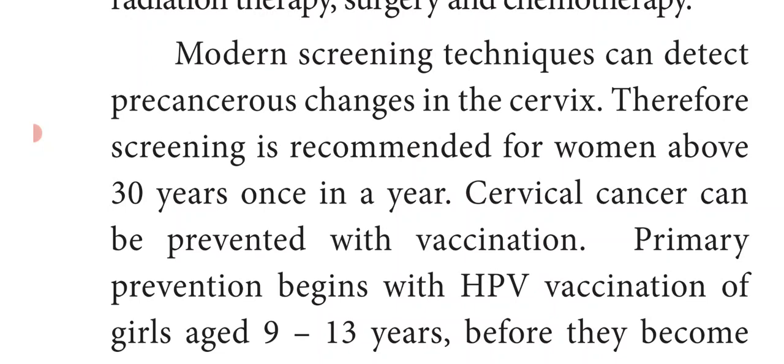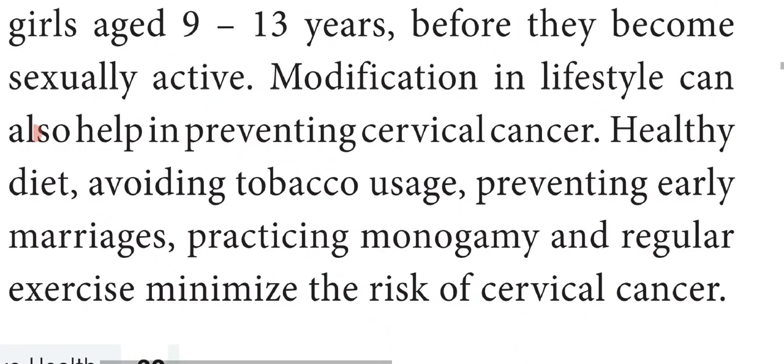Modification in lifestyle can also help in preventing cervical cancer. Now we'll see the prevention of cervical cancer: following a healthy diet, avoiding tobacco usage, preventing early marriages, and practicing monogamy. Monogamy means having sexual intercourse with a single partner. Regular exercise also minimizes the risk of cervical cancer. So these are the preventive measures of cervical cancer.